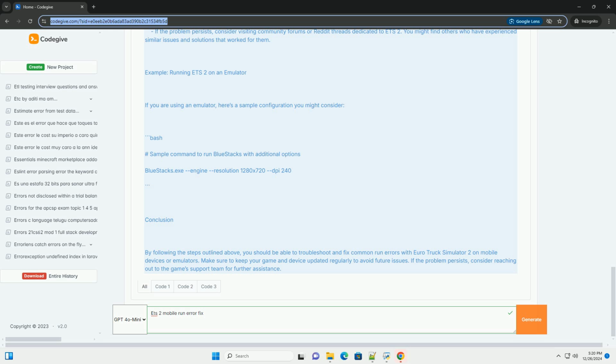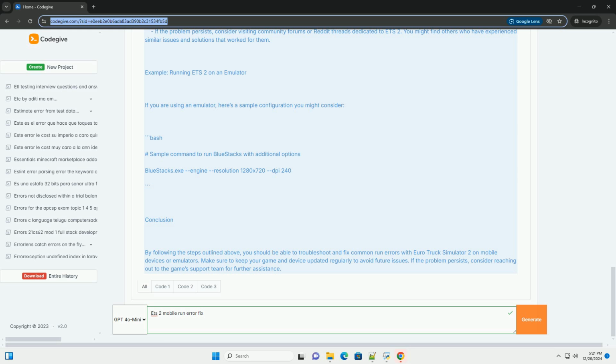3. Clear cache and data. If you're using an emulator, clearing the cache can resolve many issues. Go to Settings, Apps, ETS2, or the emulator. Tap on Storage, Clear Cache and Clear Data. 4. Reinstall the app. Sometimes, reinstalling the application can resolve corrupted files. Uninstall ETS2 from your device. Restart your device. Reinstall the game from a trusted source.